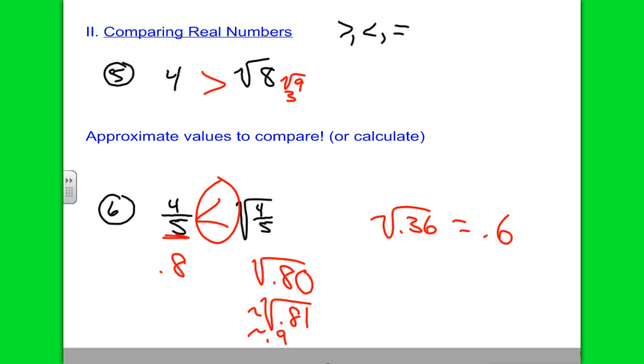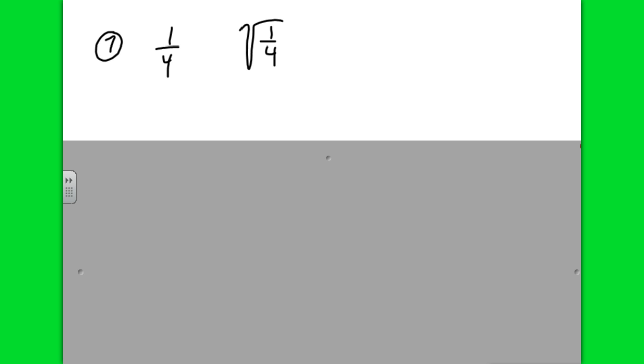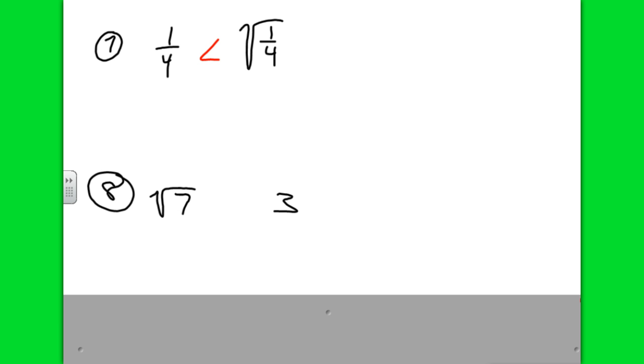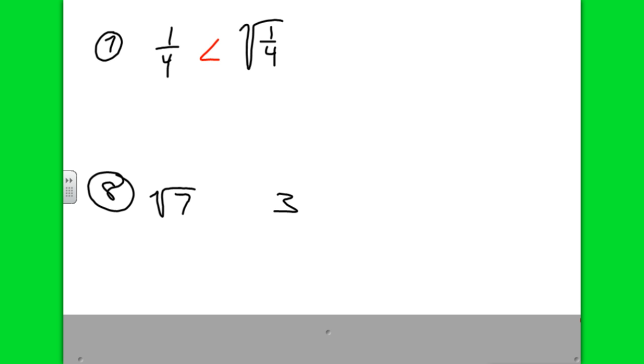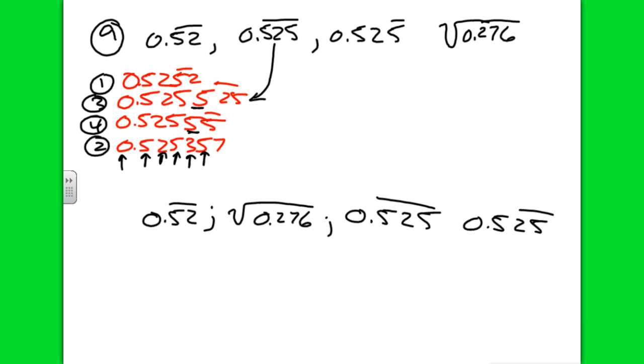Okay, so be very careful when you're dealing with that in your assignments today. Here's the very one we just did, if you can remember. What is greater, 1/4 or the square root of 1/4? And the answer is the square root of 1/4, which we already said is 1/2. 1/2 is greater than 1/4. Okay, try this. Square root of 7 or 3. Educated guess. You now have 20 minutes in class to begin this. We finished.